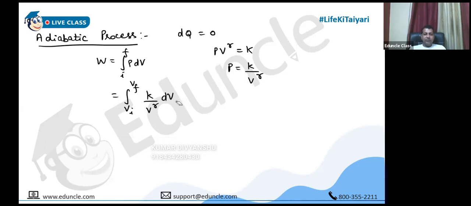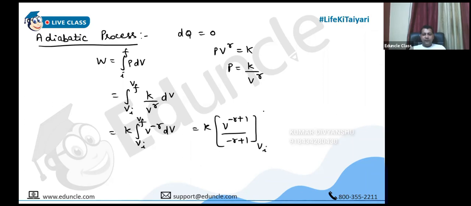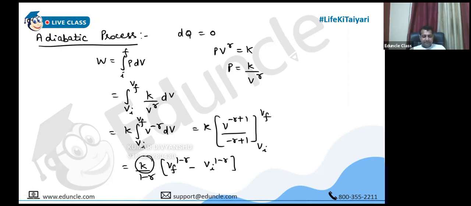So again, we are able to convert the expression in the form of volume. So K, V minus gamma dV. So V to the power minus gamma plus 1 over minus gamma plus 1, from Vi to Vf. So K by 1 minus gamma, Vf to the power 1 minus gamma, minus Vi to the power 1 minus gamma. So this is the first kind of expression. Obviously we can convert this into P and V format also, and P and T format also. Let me tell you how. If I carry the K term within this bracket, then it will become K Vf 1 minus gamma, K Vi 1 minus gamma.